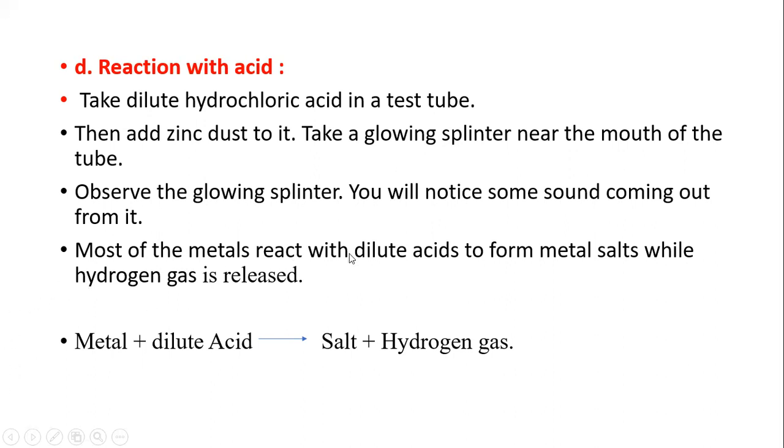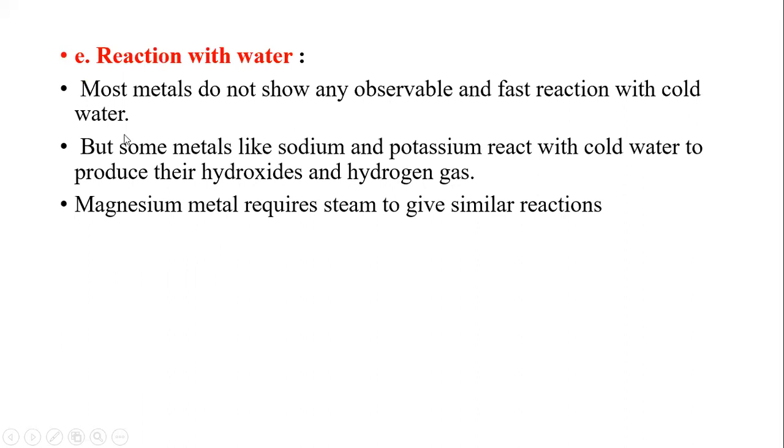Most metals react with a dilute acid to form a metal salt while hydrogen gas is released. The reaction takes place in this manner: metal plus dilute acid gives salt plus hydrogen gas. Then the next is reaction with water.